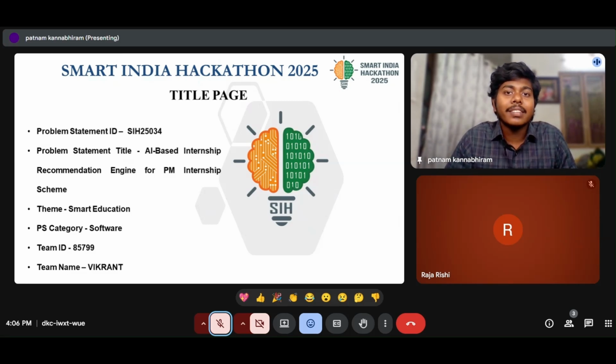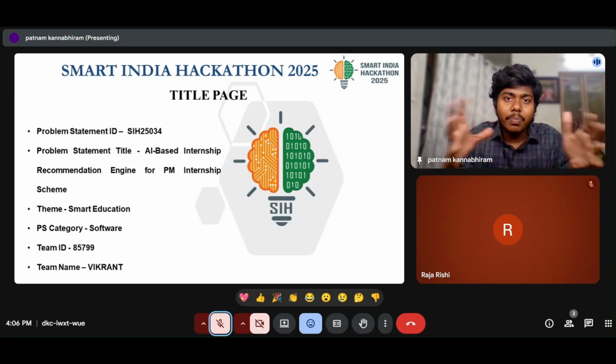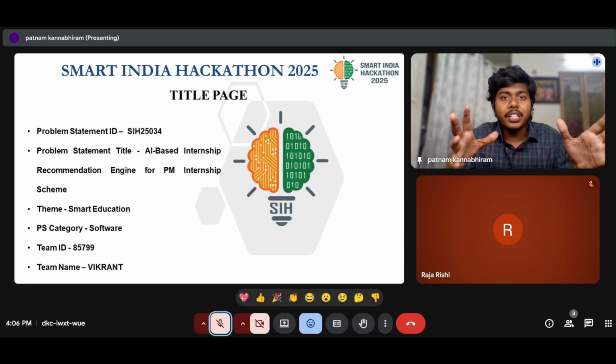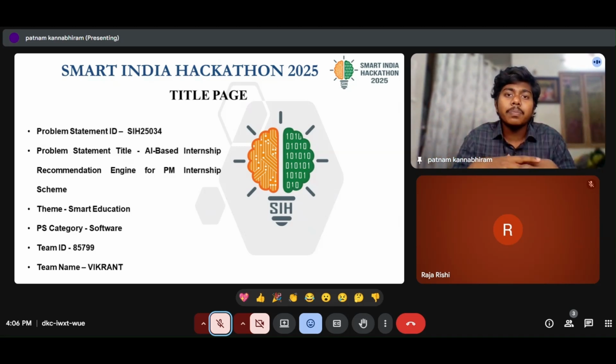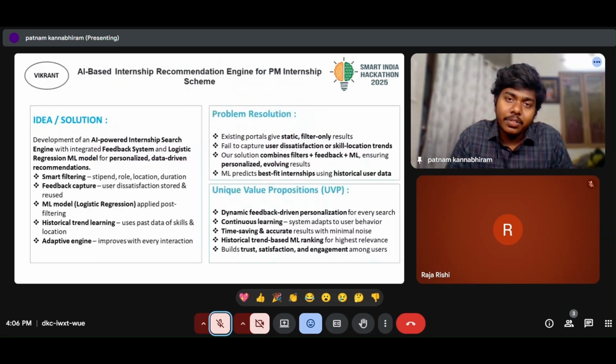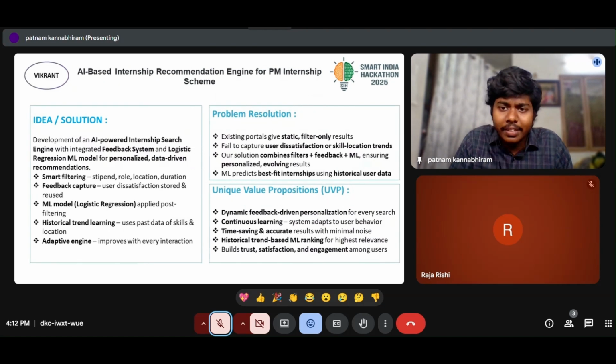Our problem statement is SIH 25034, which is to make an AI-based internship recommendation engine for the PM Internship Scheme. The problem seeks to build a very simple AI-based recommendation system that will provide internships that are best for the candidates. Coming to the problem resolution, the existing portal provides only static filters, and on top of that, it fails to capture user dissatisfaction or skill location trends.